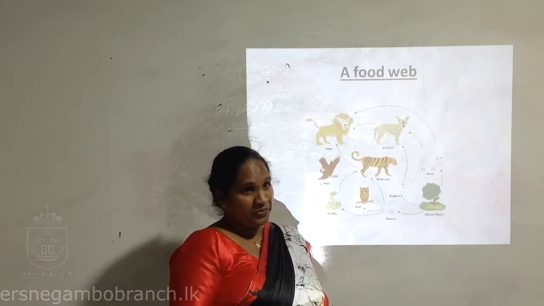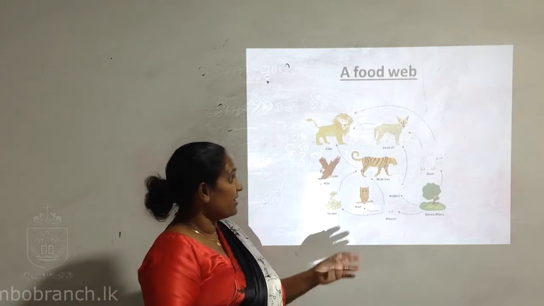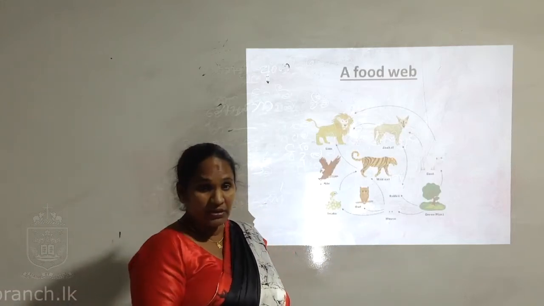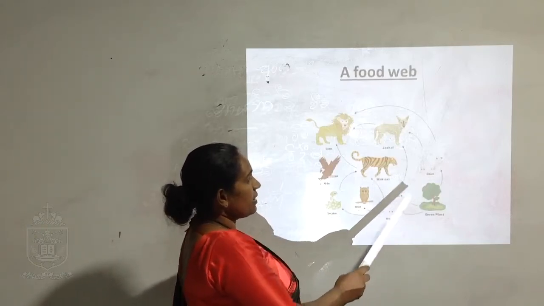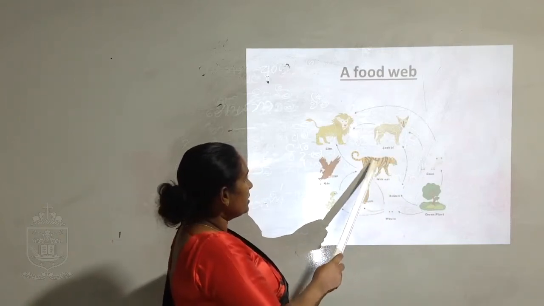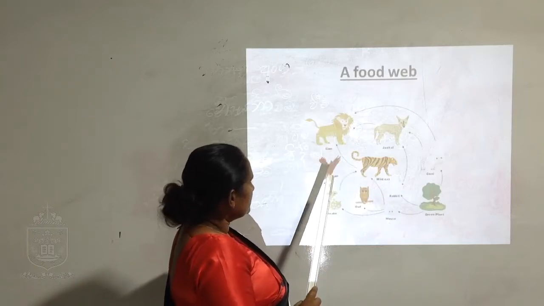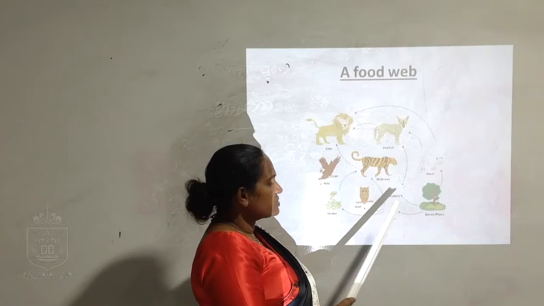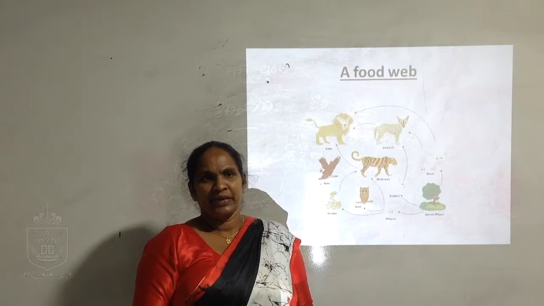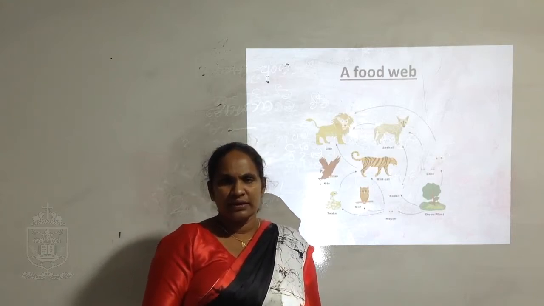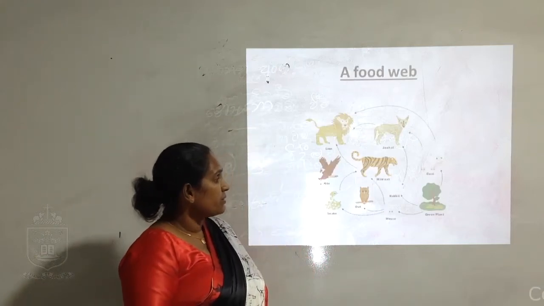This is a food web showing how the green plant produces food and the other animals depend on it. Here there are two herbivorous, rabbit and goat, and the carnivorous are jackal, wildcat and lion. The mouse is omnivorous, and there are some more animals like human, dog and cat, which also eat both.